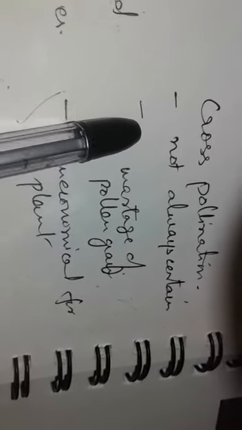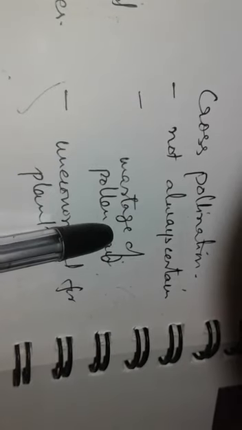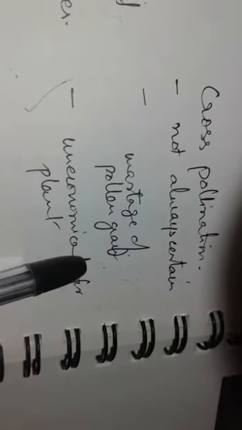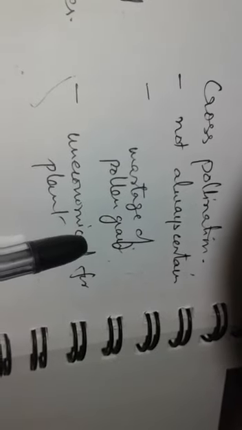Also, there is a lot of wastage of pollen grain. This process is uneconomical for the plant because flowers have to be large, colored, scented, and have to produce nectar for attracting the pollinating agents. Otherwise, this process cannot occur.